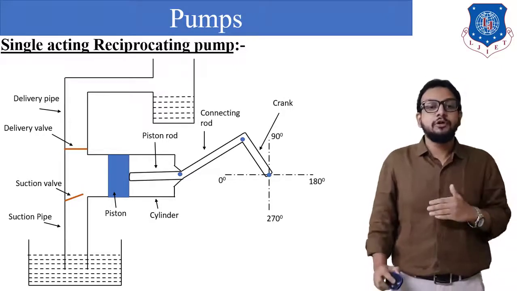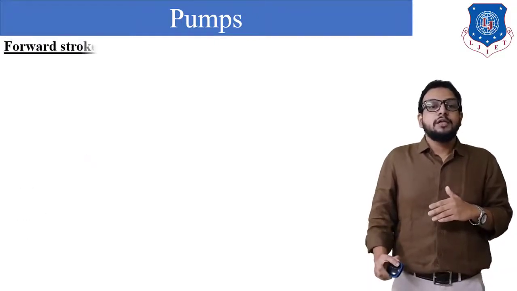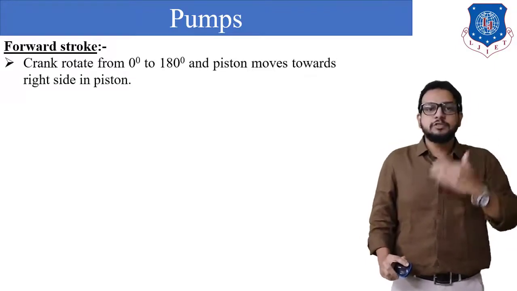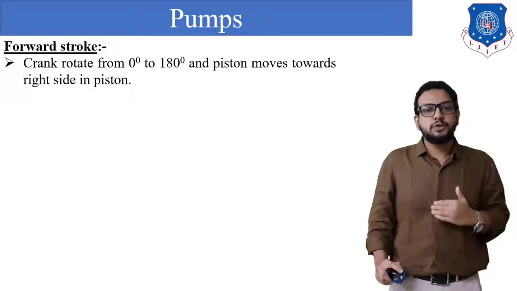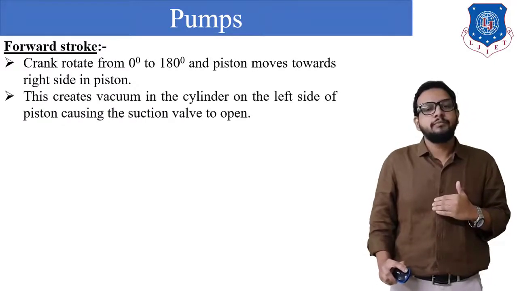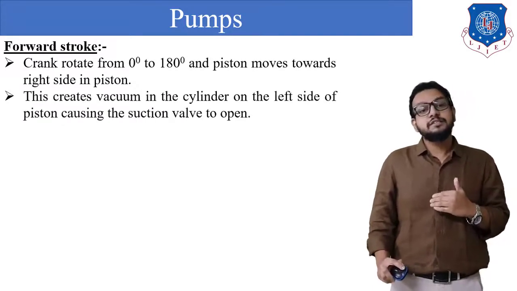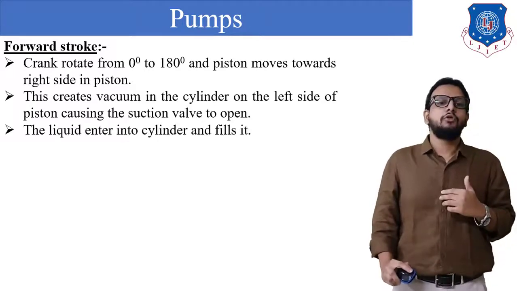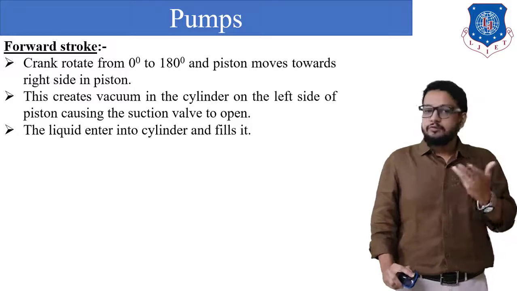Now let's see further. As you can see, I have written that the forward stroke is our suction stroke, in which the crank rotates from 0 degree to 180 degree and the piston moves towards the right side in the cylinder. This creates a vacuum in the cylinder on the left side of the piston, causing the suction valve to open. The liquid enters into the cylinder and fills it.